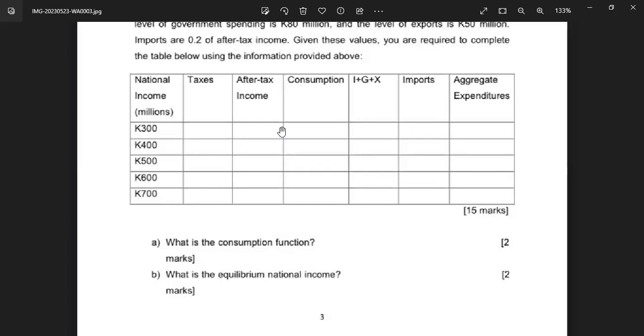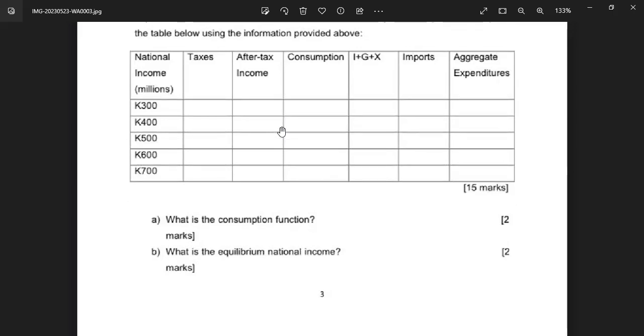Or if you want, you can start all over and calculate the way we calculate equilibrium income, but there's no time, obviously. You can even see it's just been given 2 marks. So you just check which one has the AD equal to the aggregate expenditure. Okay?